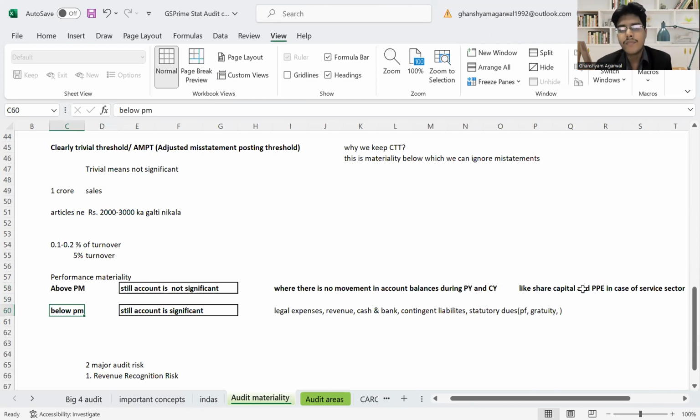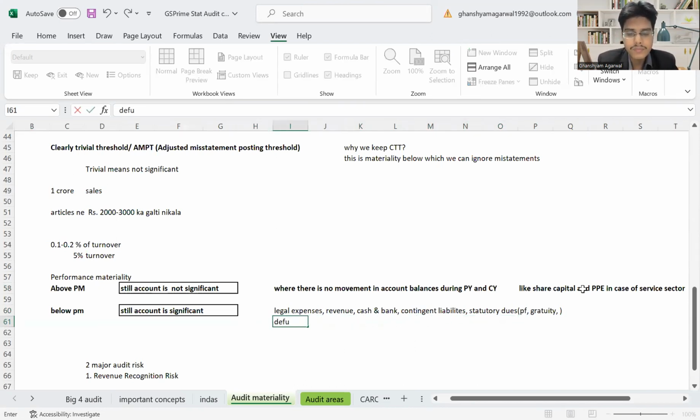Sometimes it is below PM, below performance materiality, and still the account is very significant. This is an exception that can be asked, like legal expenses, revenue, cash and bank, contingent liability, statutory dues, where there is a default in statutory dues, CARO compliances, or Schedule 3 disclosures.